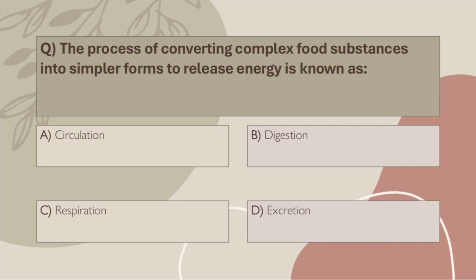Q11. The process of converting complex food substances into simpler forms to release energy is known as A. Circulation, B. Digestion, C. Respiration, D. Excretion. Correct answer, B. Digestion. This is the breakdown part, before the nutrients get absorbed. Don't confuse with respiration.